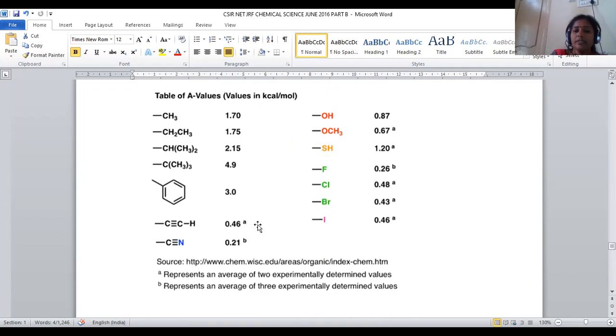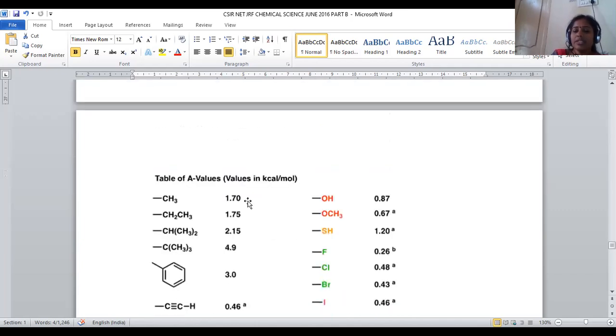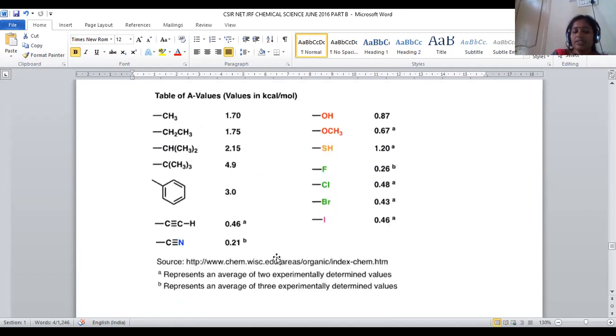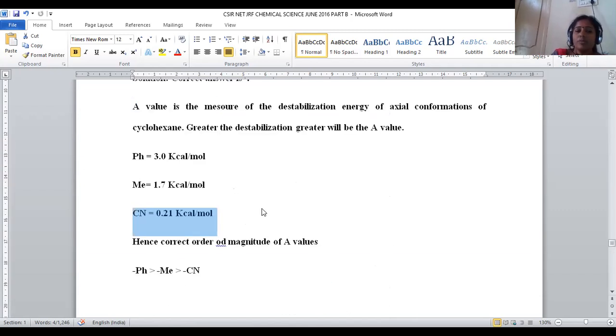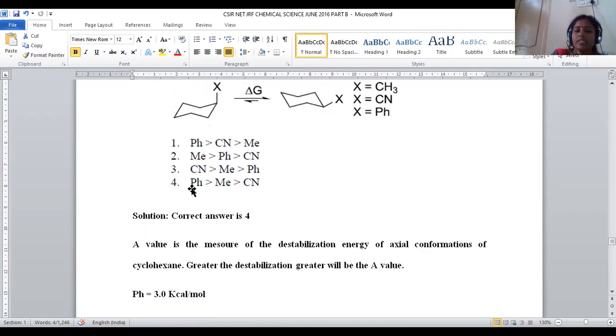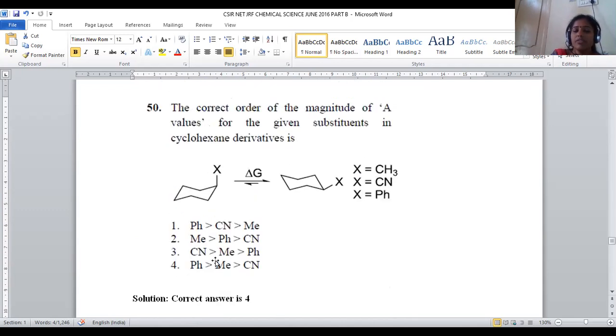This is the general table provided for all different functional groups. The A parameter is the magnitude of the A value when they are associated with the cyclohexane ring, showing how they impart destabilizing energy. A is nothing but destabilizing energy. How much they destabilize, that parameter is provided for these compounds, right? So based on that data, phenyl is higher, methyl is moderate, cyano is least. For question number 50, option number 4 will be the correct answer.